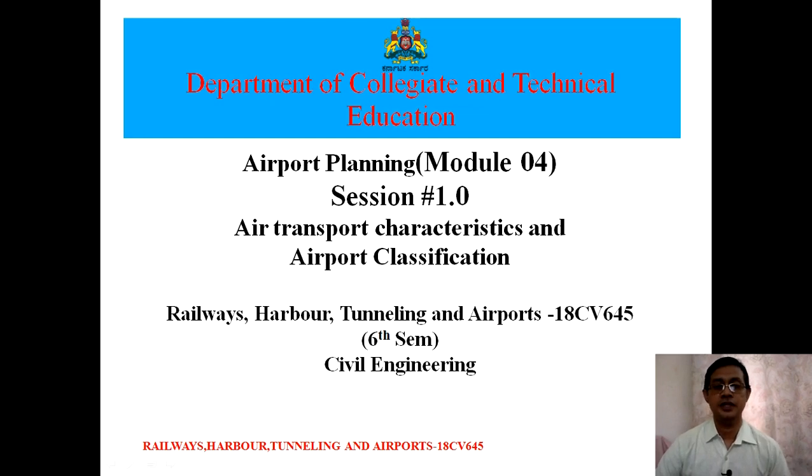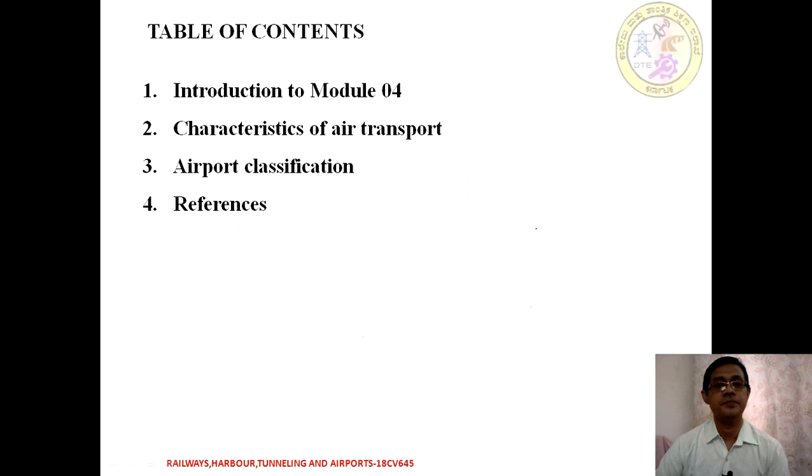Hello and welcome to the lecture series on Railways, Harbour Tunnelling and Airport for the subject code 18 CV 645, Module 4 Airport Planning and Session 1, that is Air Transport Characteristics and Airport Classification. In this session we are going to introduce Module 4 and its content. Then we will discuss the characteristics of air as a transport, then airport classification and relevant references.